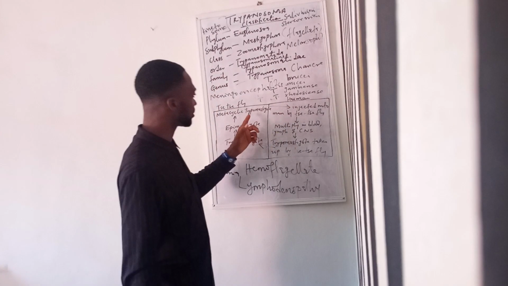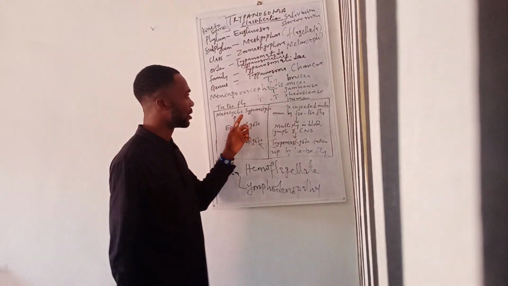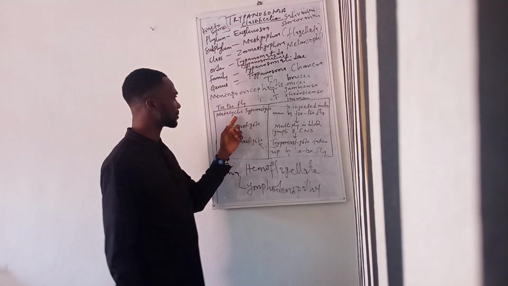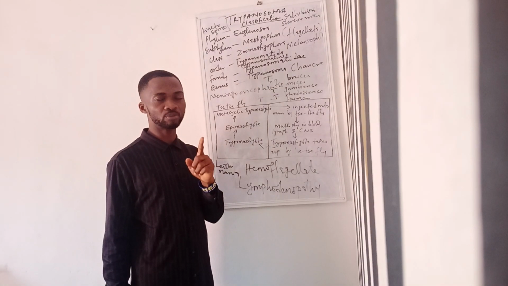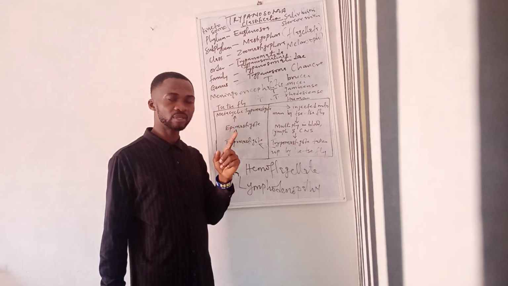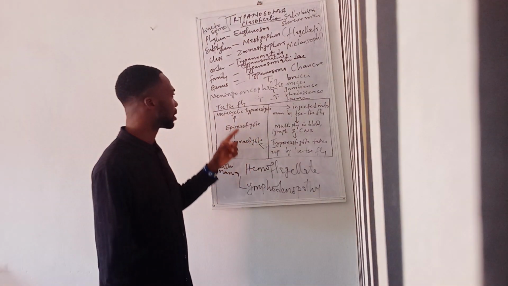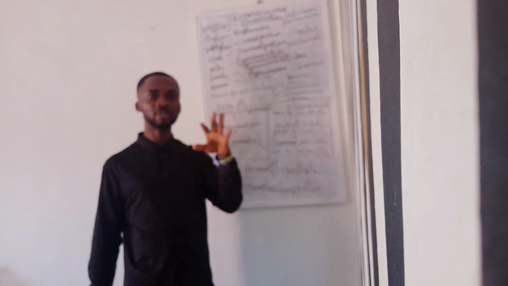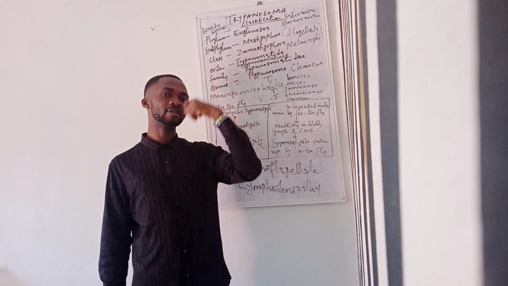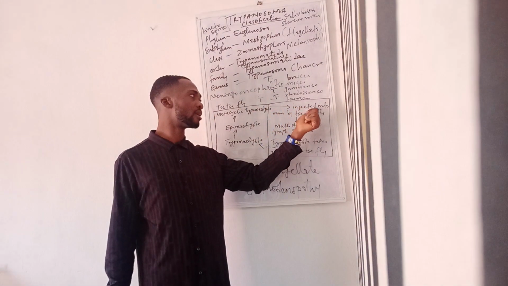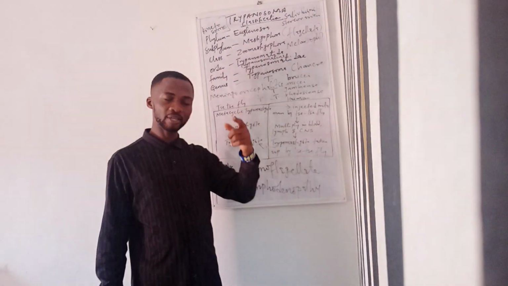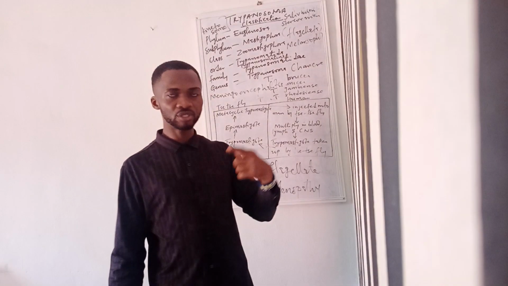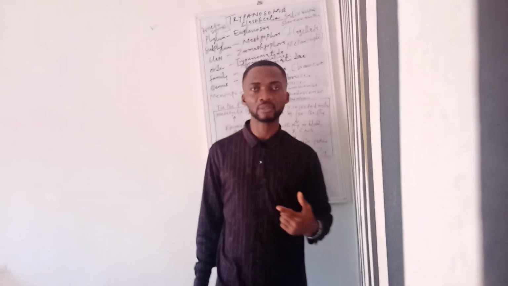So let's go back to the life cycle of this parasite. Now, coming to the life cycle, the infective stage is the metacyclic trypomastigote. Please don't forget, the infective stage is a metacyclic trypomastigote, and it's usually found within the salivary gland of the insect. So when the insect now injects this infective stage into the body of man, it first of all changes into slender trypomastigote.